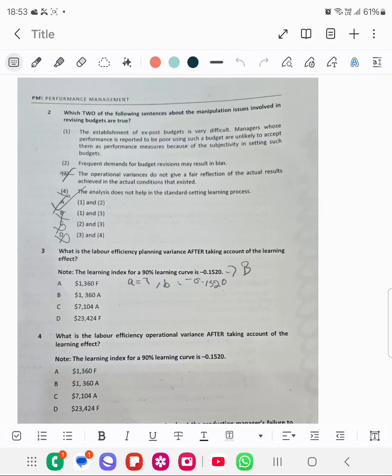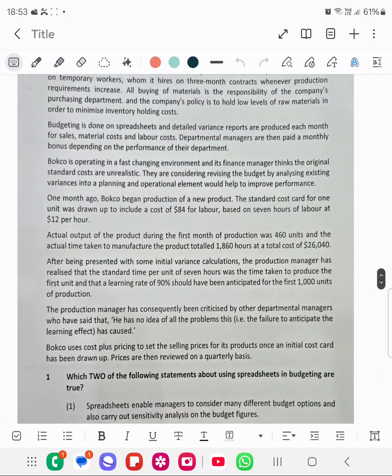What was my formula for labor efficiency planning variances? It is asking me to calculate the labor efficiency planning variances. The formula is the standard hours for actual production. I told you the actual production is 460. So the standard hours required for 460 units were 460 into 7.